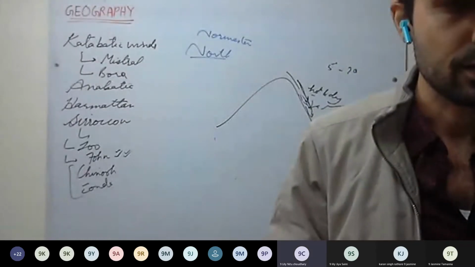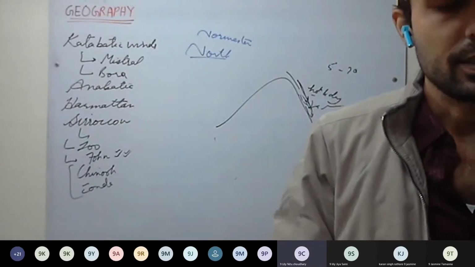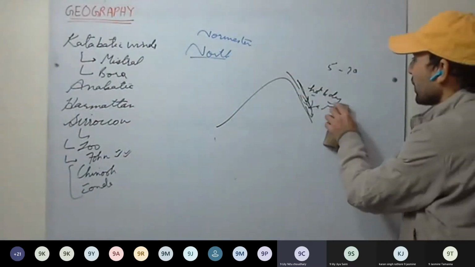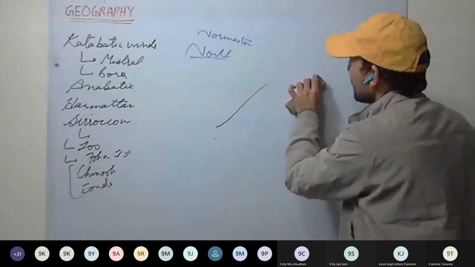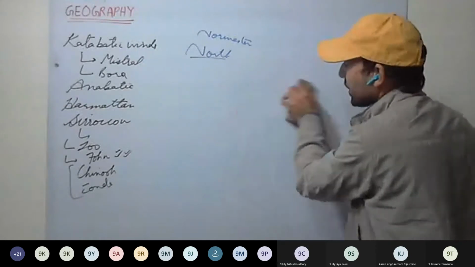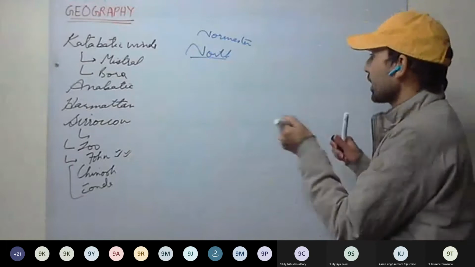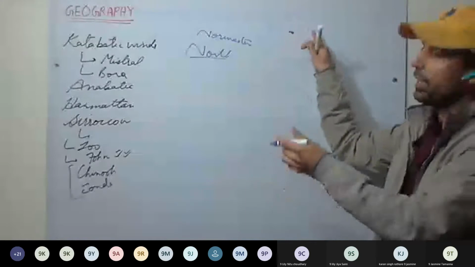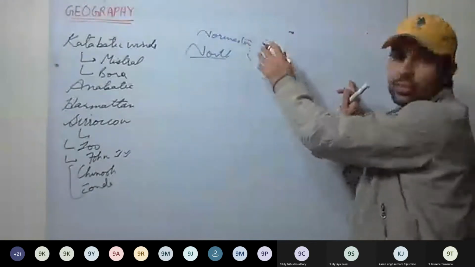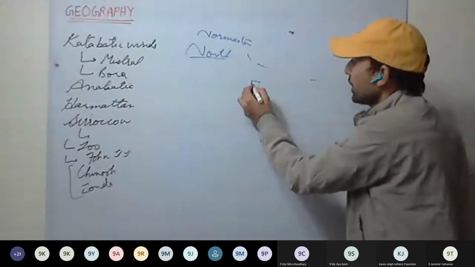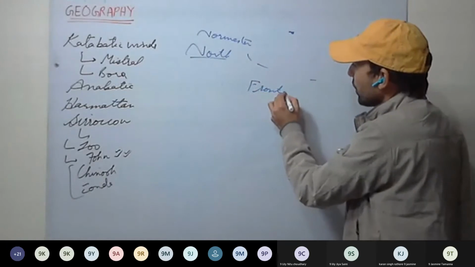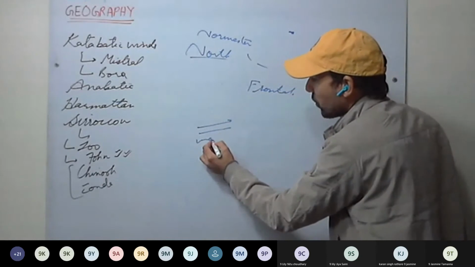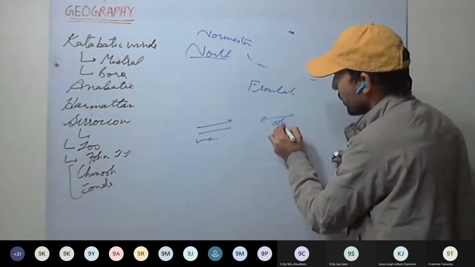Sir, do winds blow in the Antarctic area? Yes, they do blow. Which type of winds? There the polar fronts take place. Polar winds are there, mainly very cold winds from the poles. They blow, and the warm and moist wind from the oceans blows towards them, and there frontal rains take place. Frontal cyclones are there.